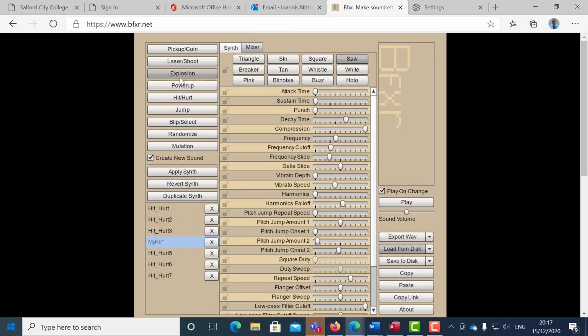All right. The next is jump. Let's delete the other ones. So I'm just going to put a few jumps here. And just change it a little bit. Okay, I'm happy with that. I'm just going to call it my jump. And I'm going to select my jump and then select export.